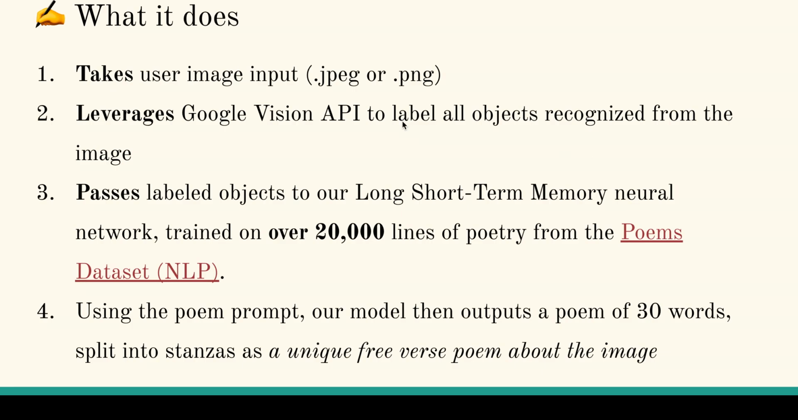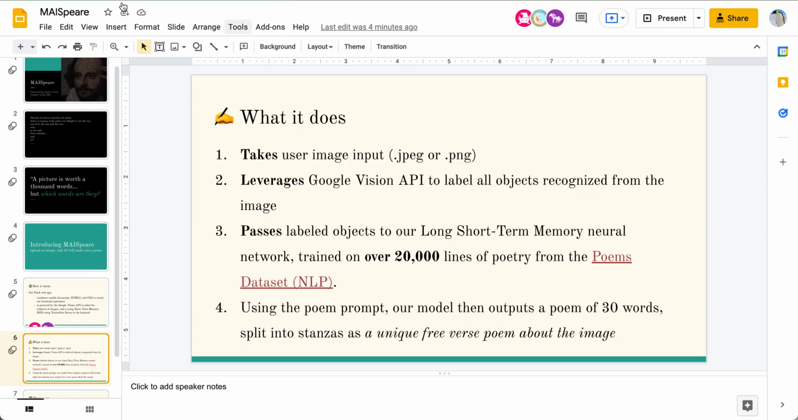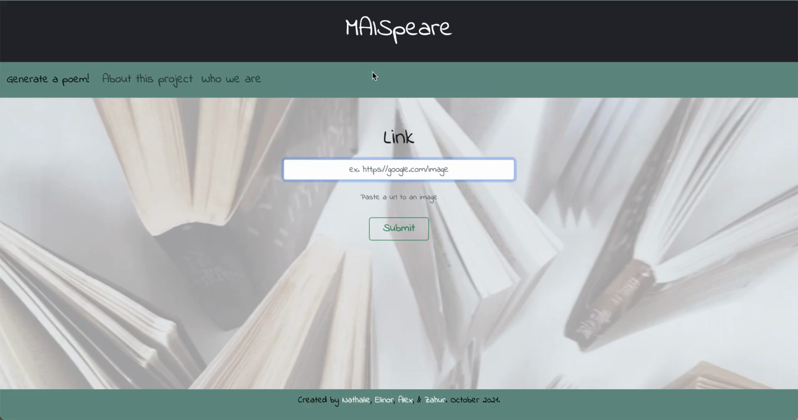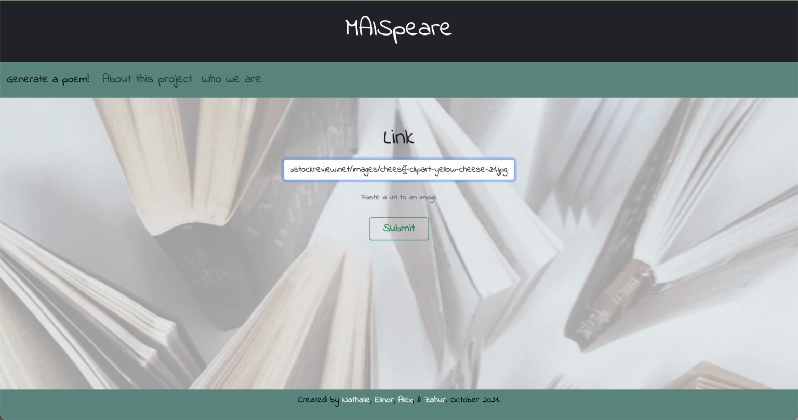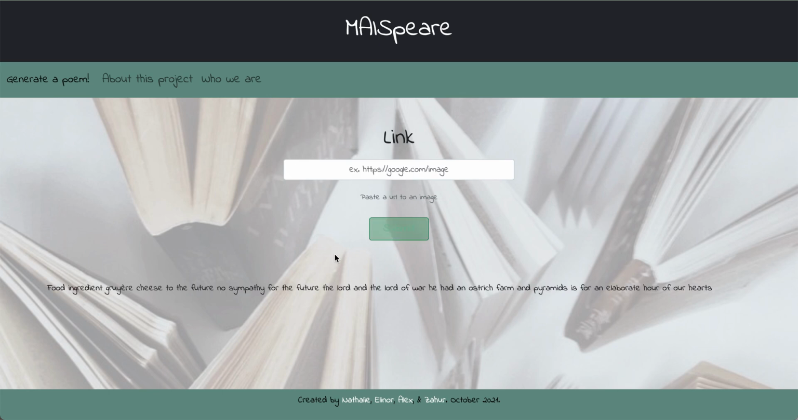Now we'll go into a little bit of the source code and a demo. So here, this is our main page. We can paste a link here, and click submit. And here we have our poem.